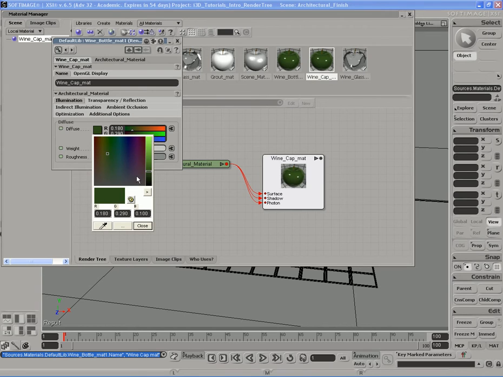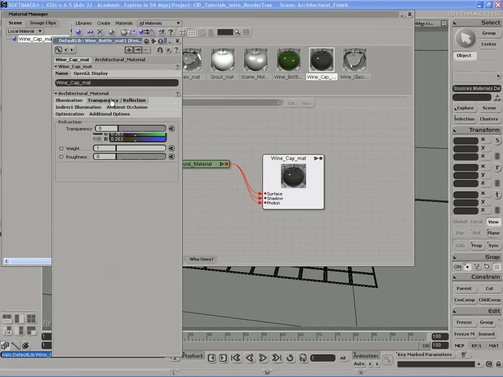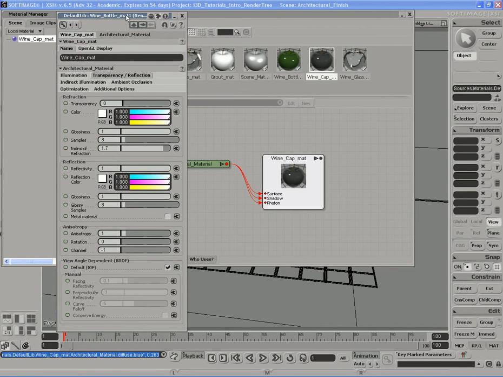Okay, first of all, I'm not going to make it green. I'm going to make it kind of dark, a little bit dark. In terms of weight, I'll leave it at 1. Roughness, I'll leave at 0. Transparency and reflection, obviously it's not transparent. Reflectivity, I want it to have very little reflectivity, so let's knock this down to a very small amount. Something like 0.04 is good enough.